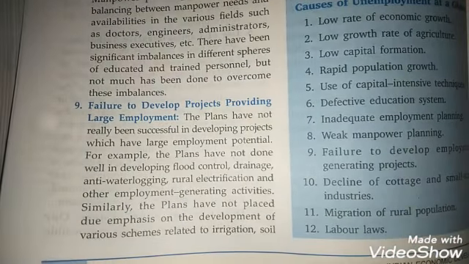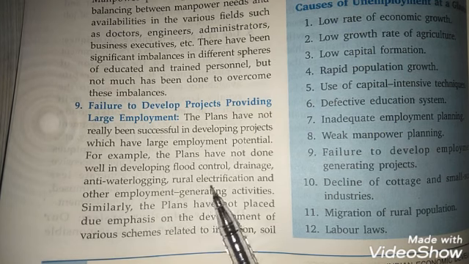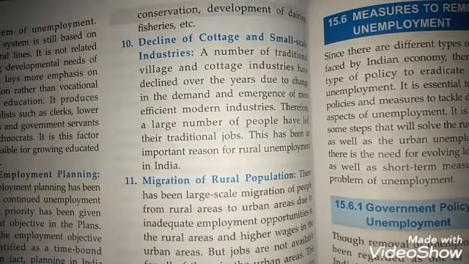Ninthly, failure to develop projects providing large employment. The plans have not really been successful in developing projects which have large employment potential. The plans have not done well in developing flood control, drainage, anti-waterlogging, rural electrification and other employment generating activities. Similarly, the plans have not placed due emphasis on development of schemes related to irrigation, soil conservation, development of dairies, fisheries, etc., because of which the projects which were supposed to generate large employment have actually not been able to do that.